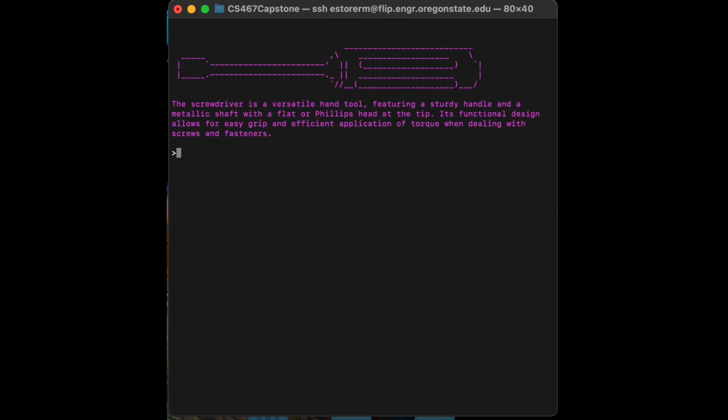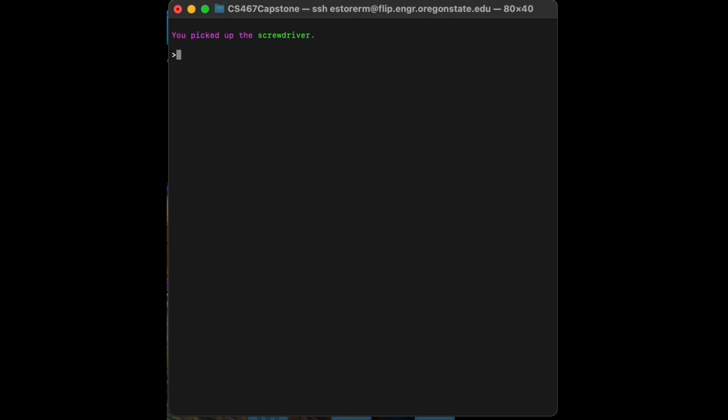And we can also take. And so these items are going to allow the player to solve some of the puzzles and progress through the game in general. So there it is. And once we've done that, the item is in the inventory.